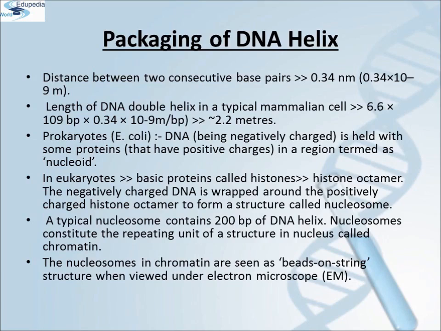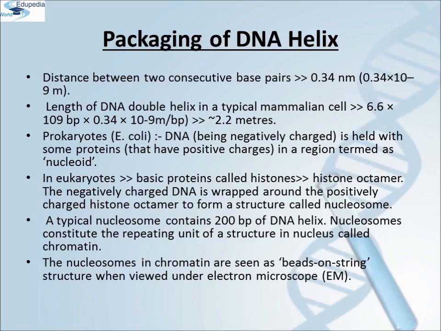How is such a long polymer packaged in a cell? In prokaryotes such as E. coli, though they do not have a defined nucleus, the DNA is not scattered throughout the cell. DNA being negatively charged is held with some proteins that have positive charges in a region termed as nucleoid. The DNA in the nucleoid is organized in large loops held by proteins.